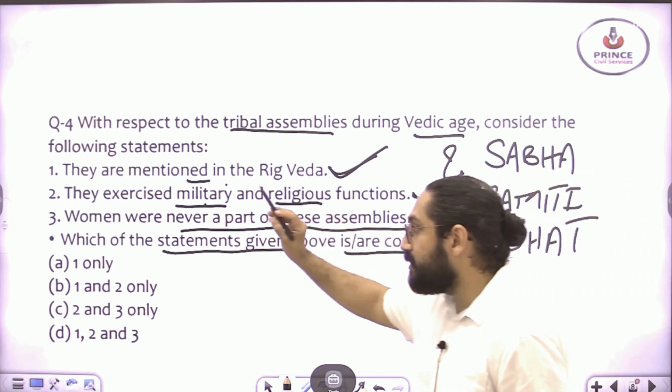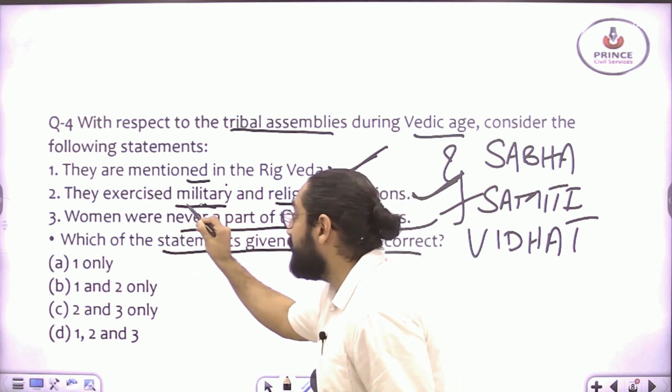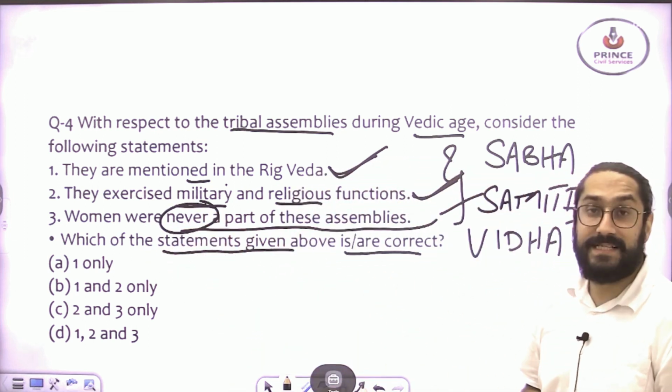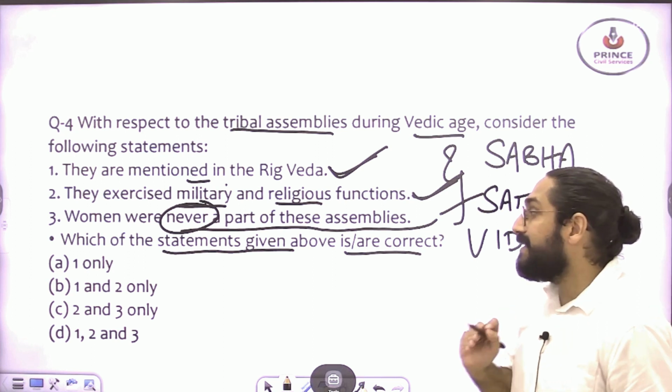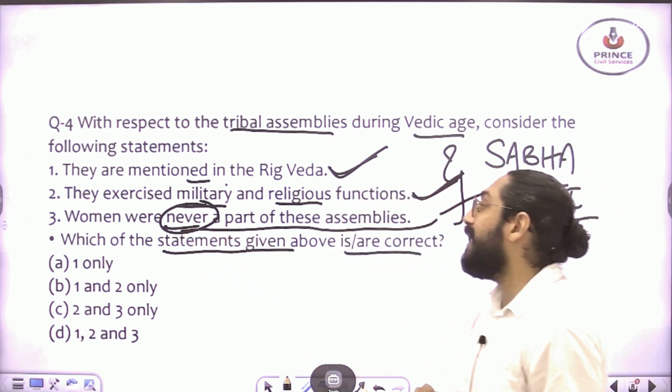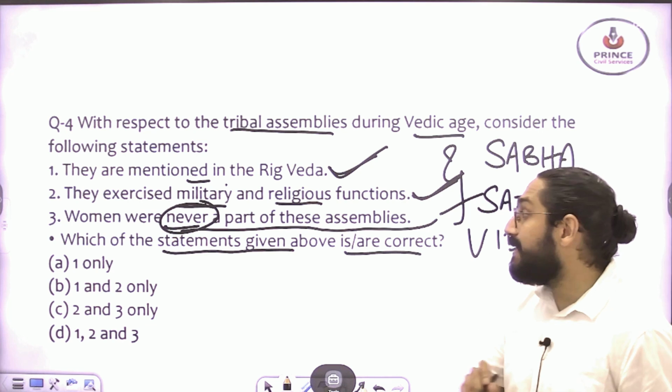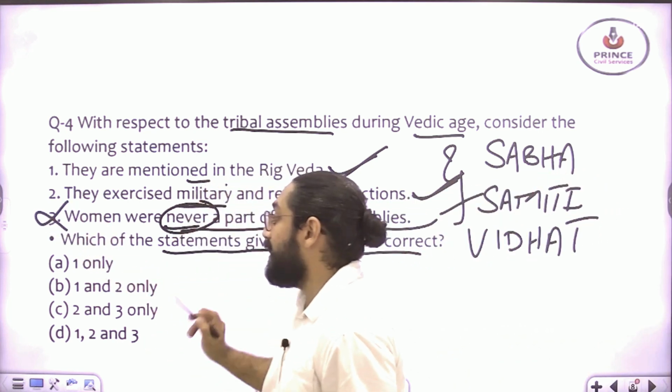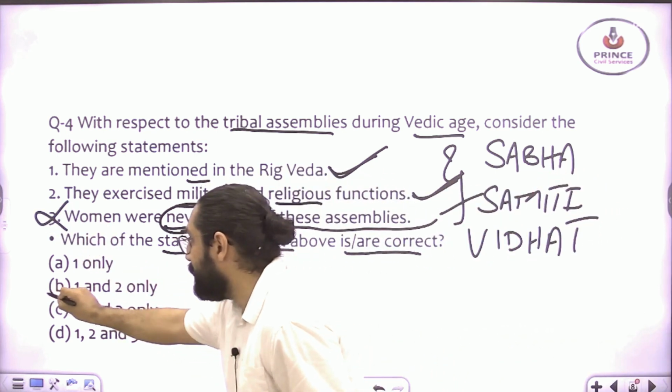Now look at statement number 3. Women were never a part of these assemblies. Please look at the statement. Women were never a part of these assemblies. So this statement is wrong. Let me explain this. The right answer is B, 1 and 2.